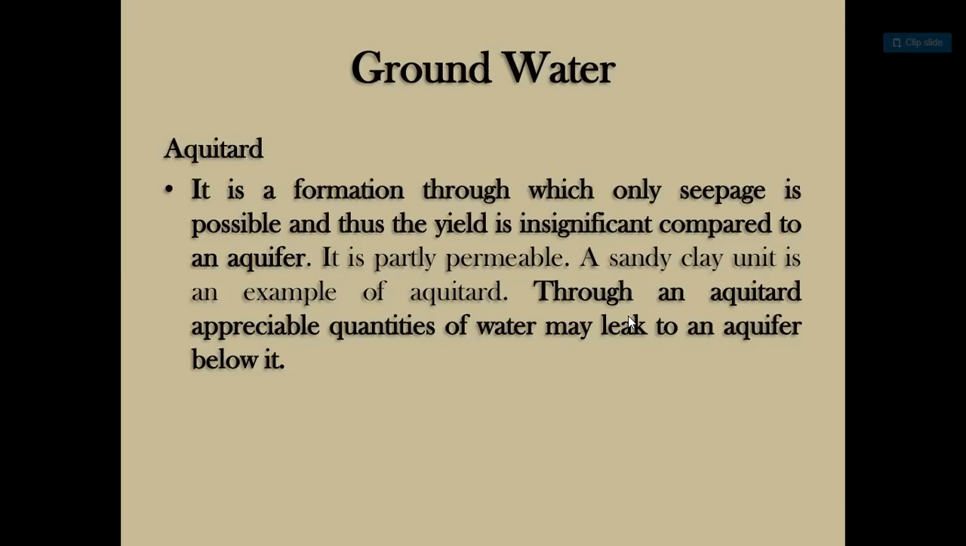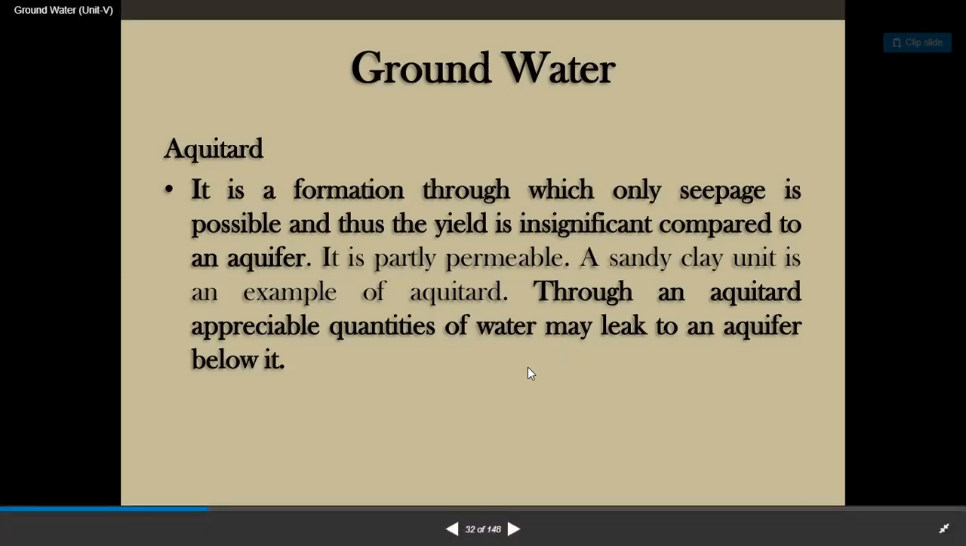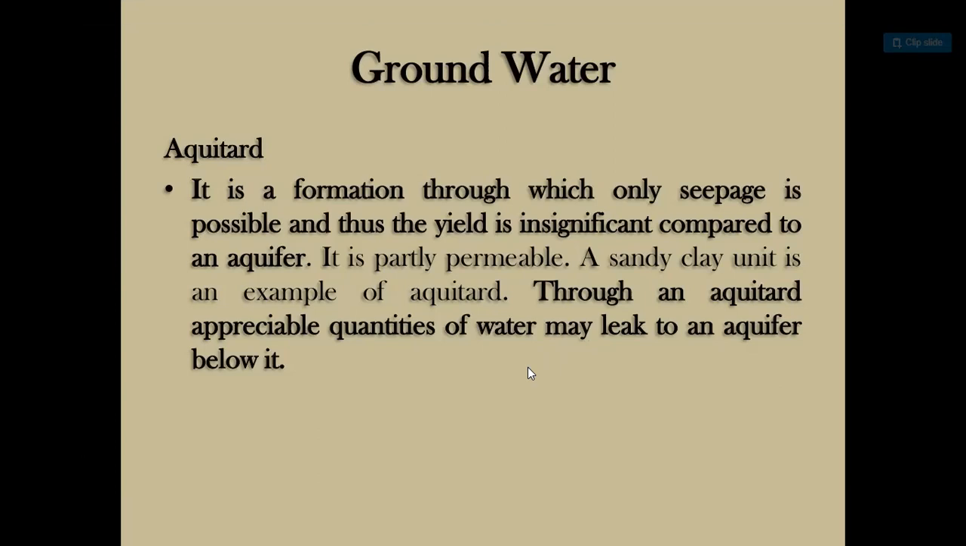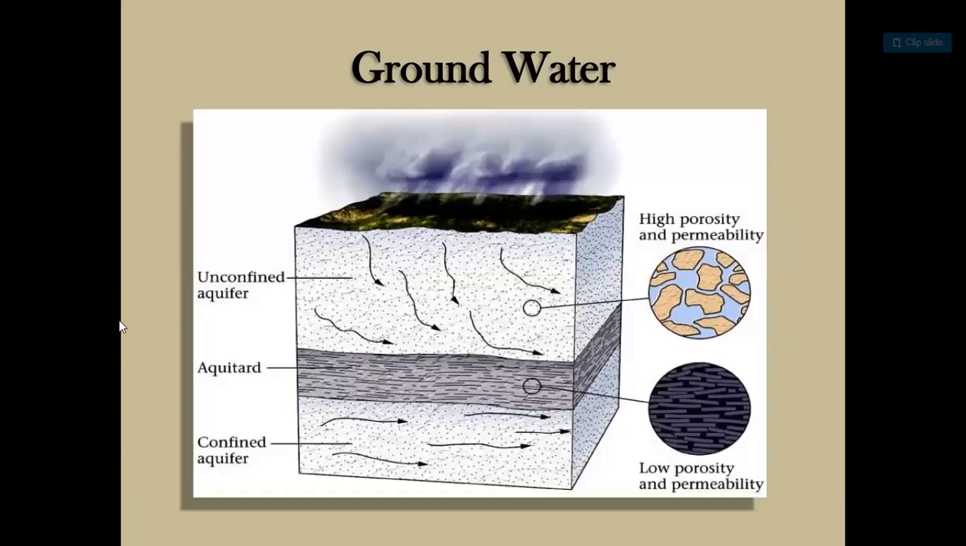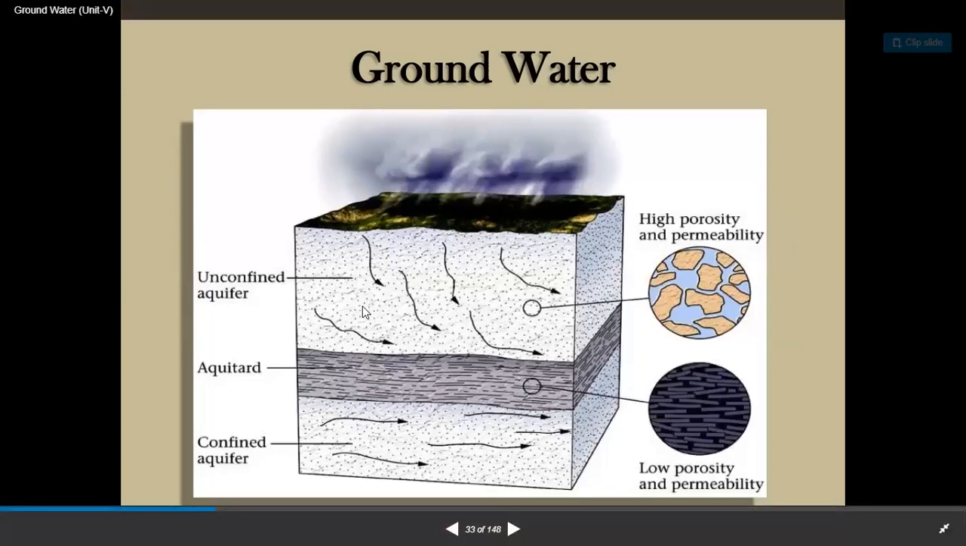Guys, aquitard. It is a formation through which only seepage is possible and thus the yield is insignificant compared to an aquifer. It is partially permeable. A sandy clay unit is an example of an aquitard. Through an aquitard, appreciable quantities of water may leak to an aquifer below it. This is also one of the controls of groundwater movement. So groundwater here, unconfined aquifer, aquitard, confined aquifer, low porosity and permeability, high porosity and permeability.